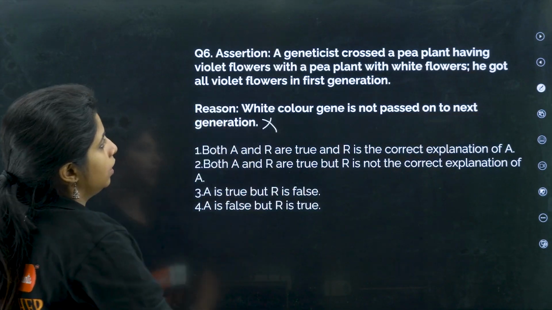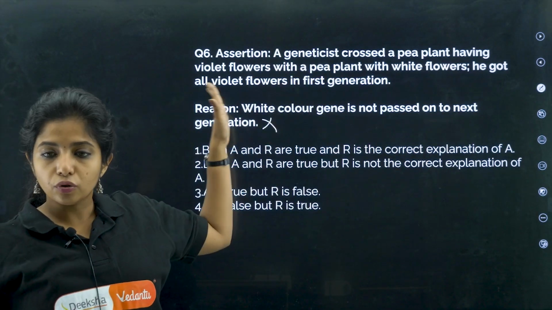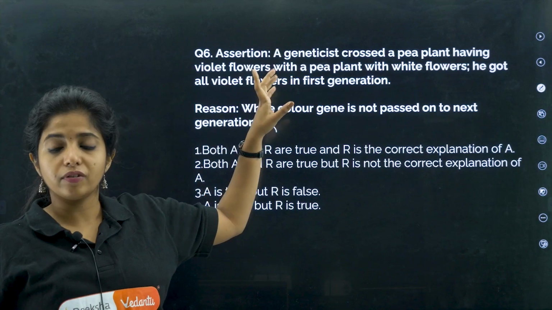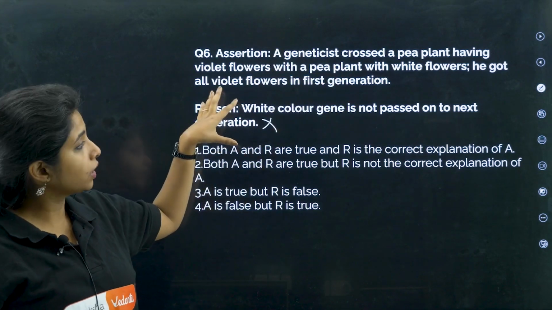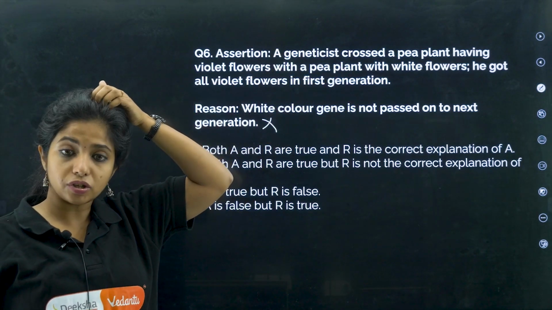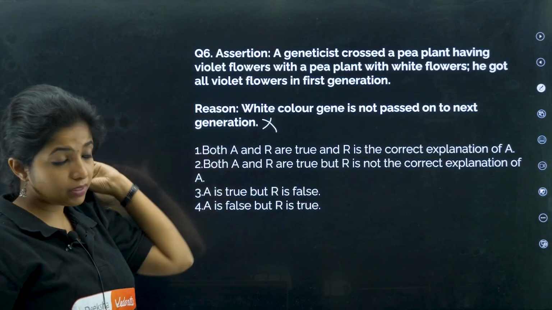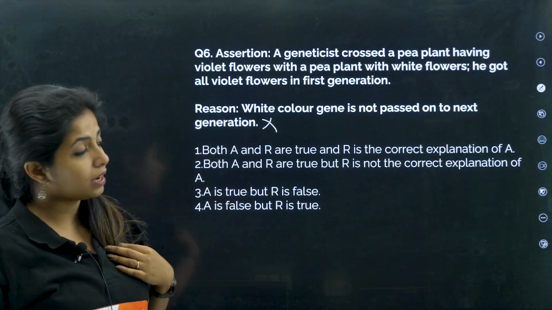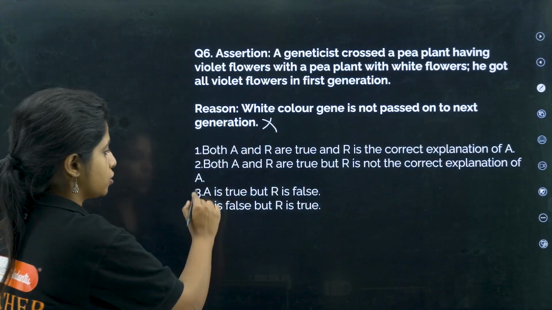So the statement that the white color gene is not passed on to the next generation is wrong. This is correct: whenever you cross pure breed violet flowers and white flowers, you get all violet flowers in the first generation. This is exactly true, but that does not mean the white color gene is not passed. So I will say the assertion is true, the reason is false.